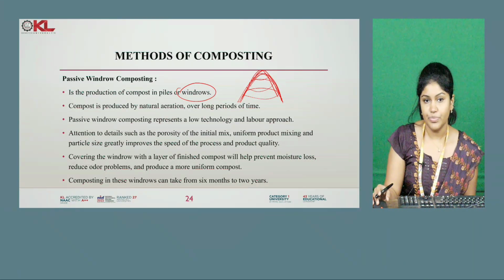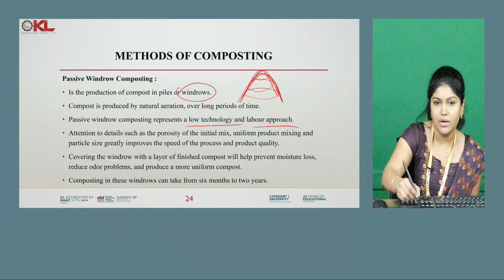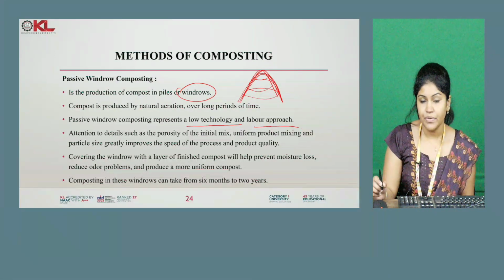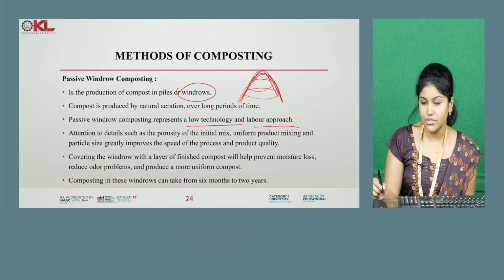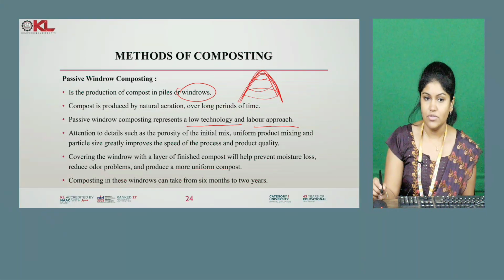Passive windrow composting is a low technology and labor approach. Attention to details such as porosity of the initial mix, uniform product mixing, and particle size greatly improves the speed of the process. So based on the particle size and how we are mixing the product, everything improves the speed of the process. Covering the windrow with a layer of finished compost.